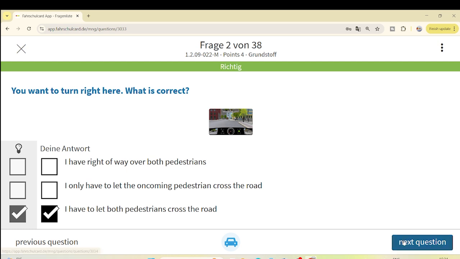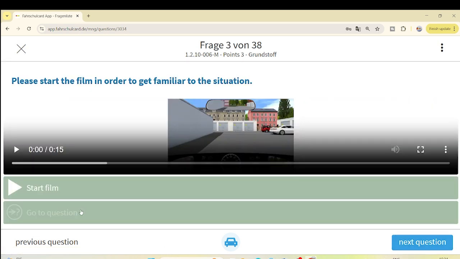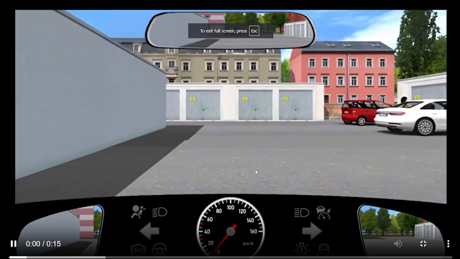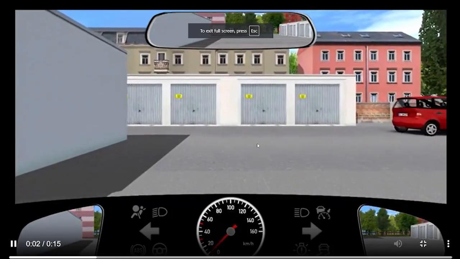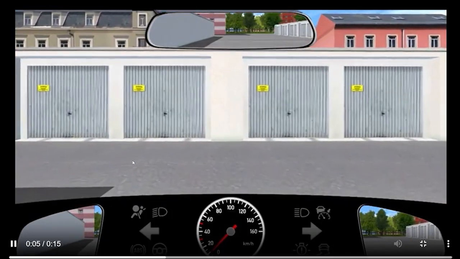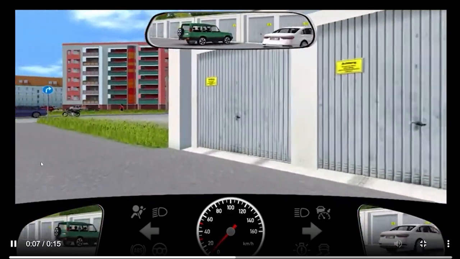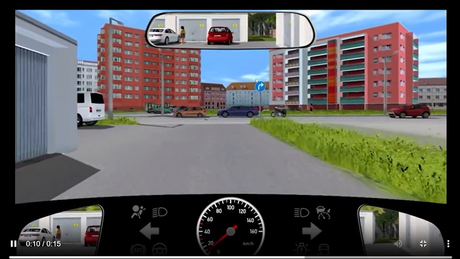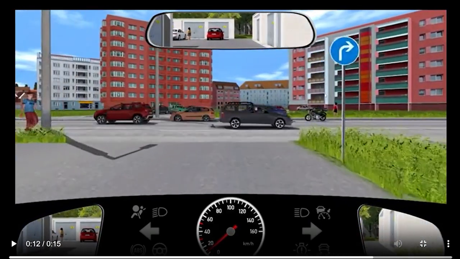So our next question is a video question. So play it. You are leaving a parking lot and then taking a left turn. Then there is a road on which you can only take the right turn. This arrow is telling you that you can only take the right turn, and this rule we have discussed a lot during our previous videos, that whenever you are leaving a parking lot or pedestrian zone, you should not endanger the other road users who are already on the road.